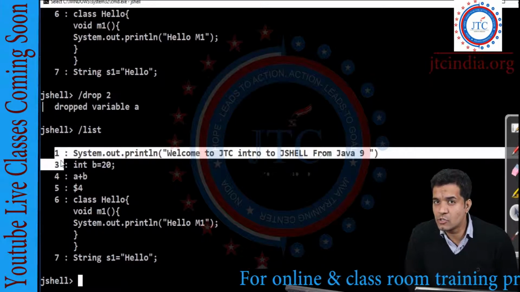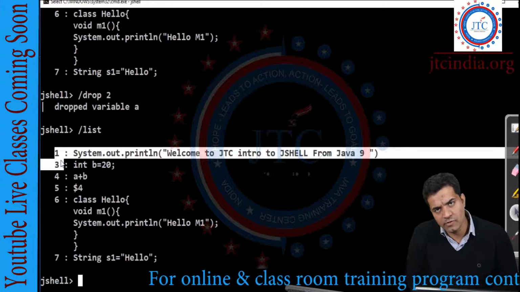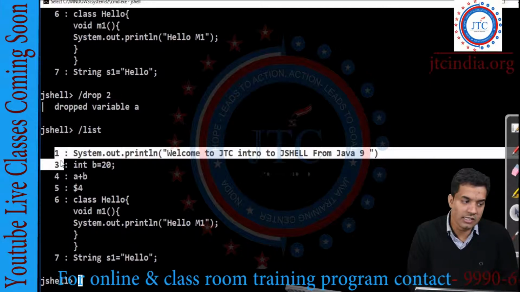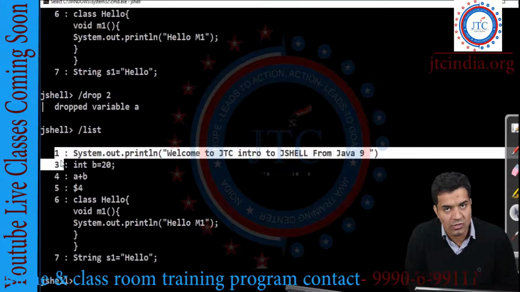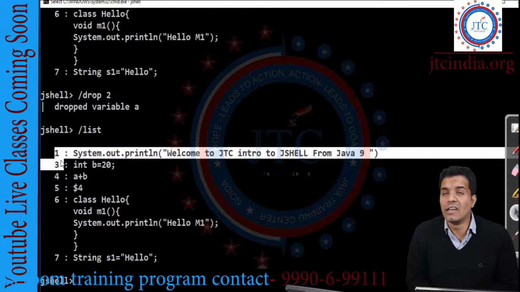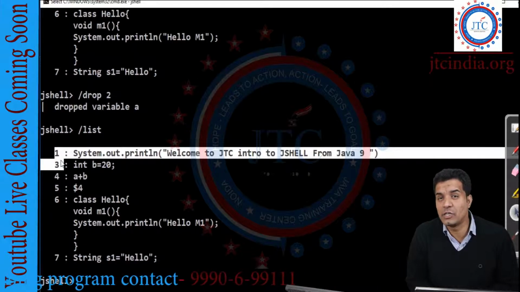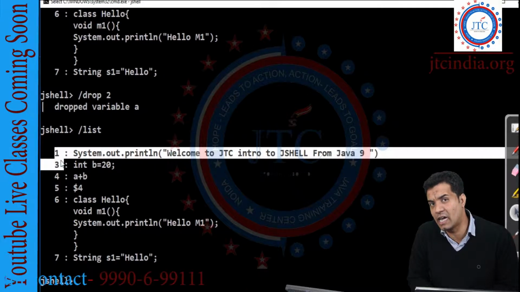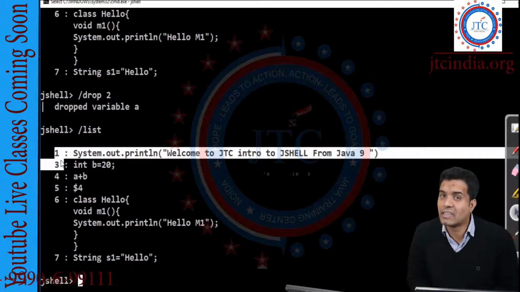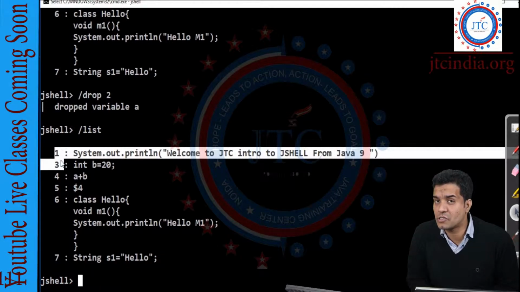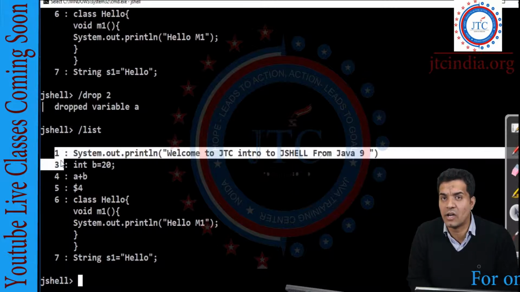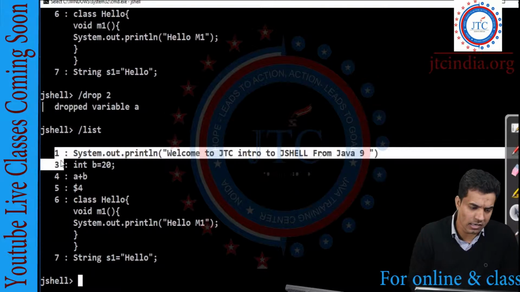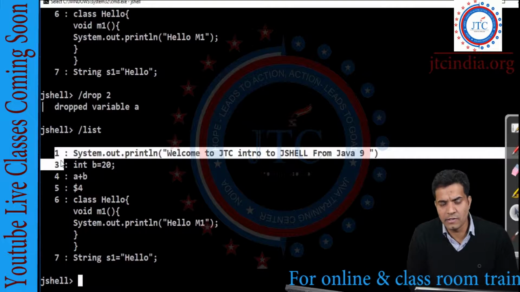So don't you think it is so simple to write these programs? Yes, it is simple to write programs using JShell, and it is a really great feature which has been introduced in Java 9. And like that, there are many other features introduced in Java 9. We will again be discussing all the different features.